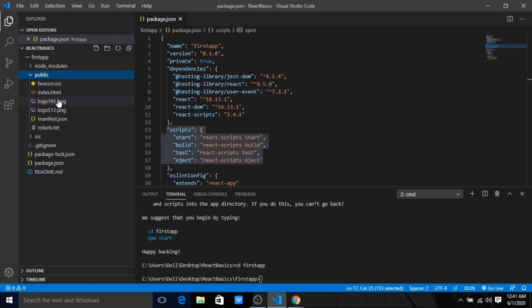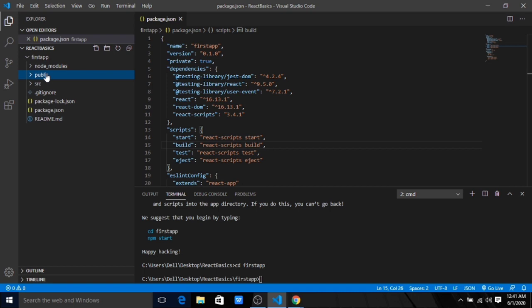So whatever you create, this public folder will have the static files generated from the code you write in the src folder. Basically this is what you will give to your client. After developing, you need to run the build command. After that, it will create all the files here, and then you give this public folder to your client so that they can host it, or you can host it on the server, so they can access it. So this is the way we create an application. The public folder is for giving the final static files to the client, the folder where we'll have the entire page and all the JS files after all this is done.